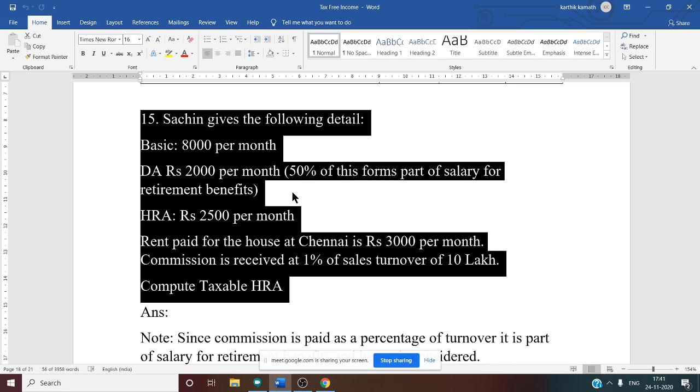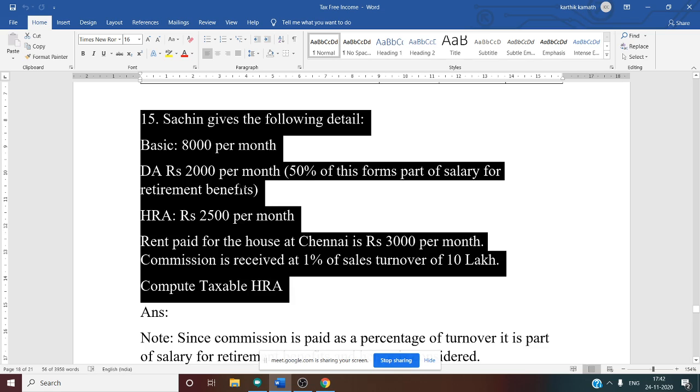That is the DA. 50% he takes after retirement. No, that is not the meaning. Here, 50% enters the retirement benefit means that from this 2,000 per month, 50% is taken for retirement purpose. That means after retirement, you will get the amount. So whenever this type of thing is given in the bracket, it enters the retirement benefit. We have to take DA also.